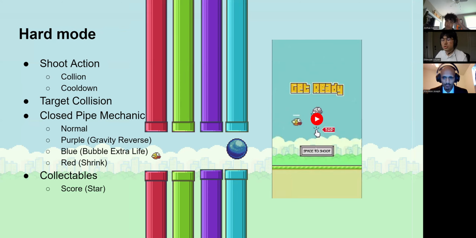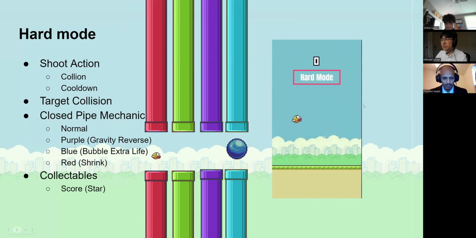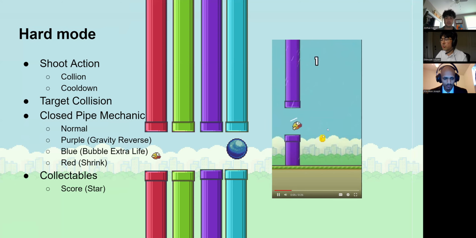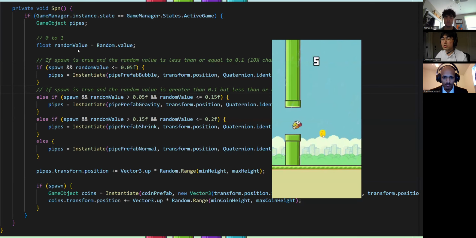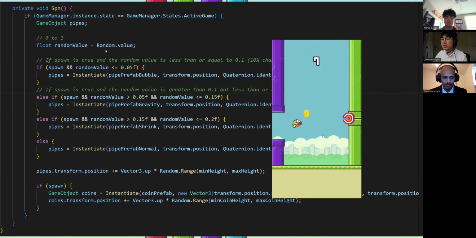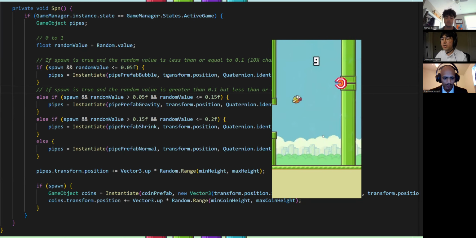I was in charge of the hard mode development that includes the shooting action with its collision and cooldown, and the special closed pipes, such as the gravity reversal, extra life barrier, and shrinking mechanism. I also created the collectible in the game. As you can see on the demo on the right, there are coins in the levels that will increase the player score upon collection.